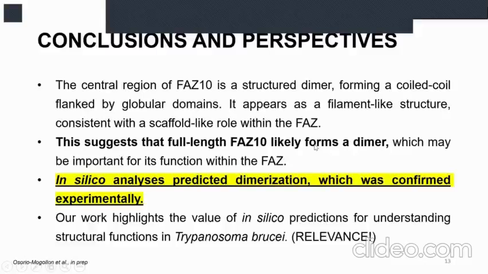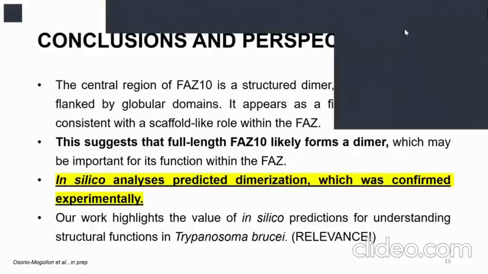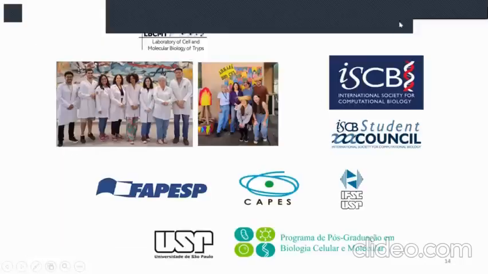We have made a validation of this in silico prediction with experimental analysis. It means the relevance, the importance of in silico prediction to understand more about the function of relevant proteins in Trypanosoma brucei in this case, and it could be applied in all the organisms that you want to study. Thank you.